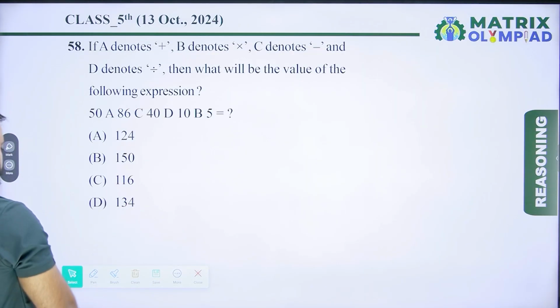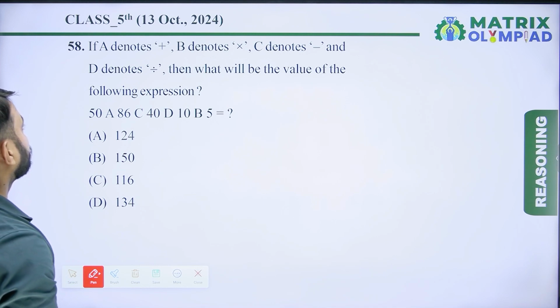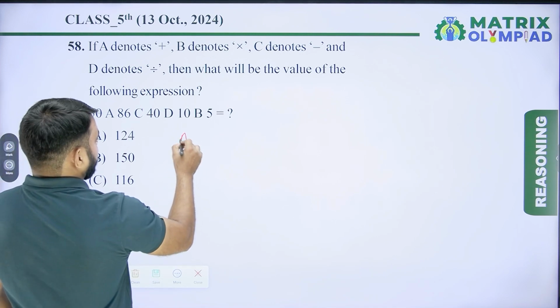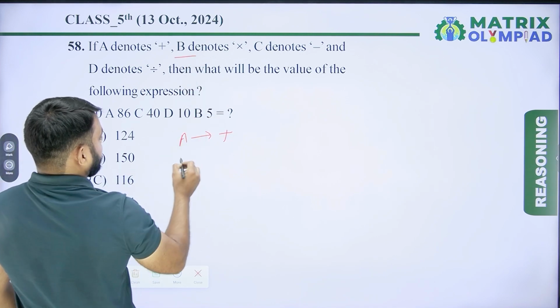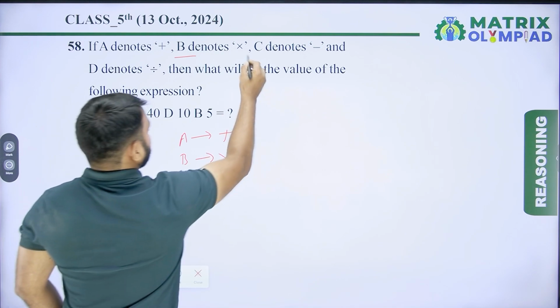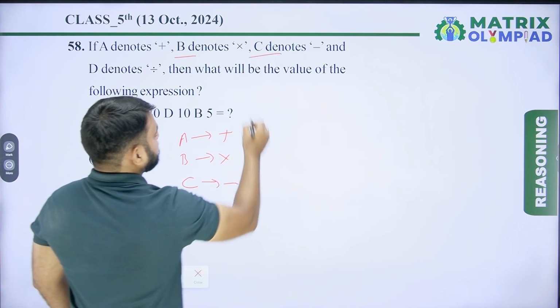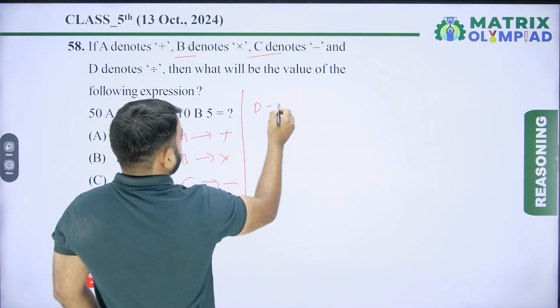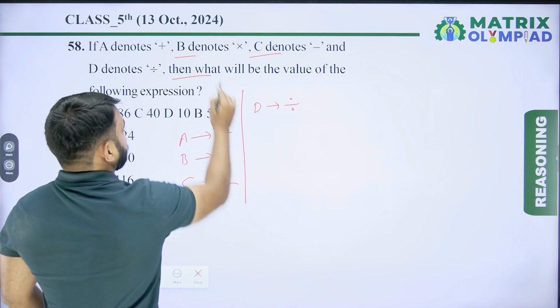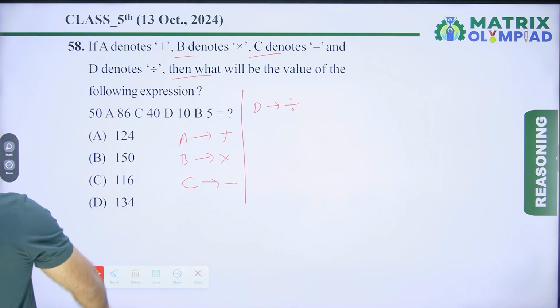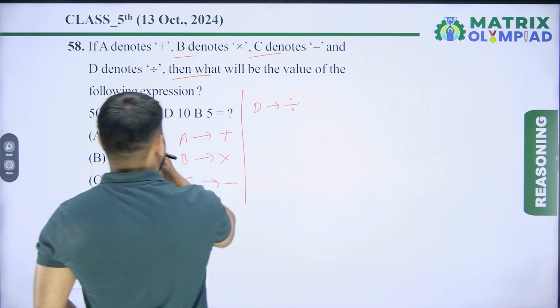So now the next question is question number 58. If A denotes plus, B denotes multiply, C denotes minus, and D denotes divided by, then what will be the value of the following expression? So find the value of the following expression.